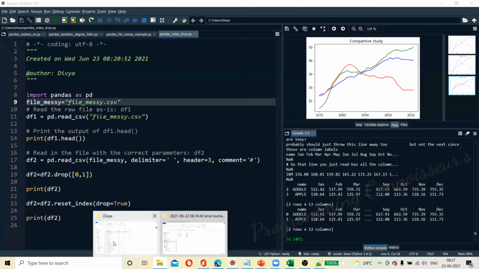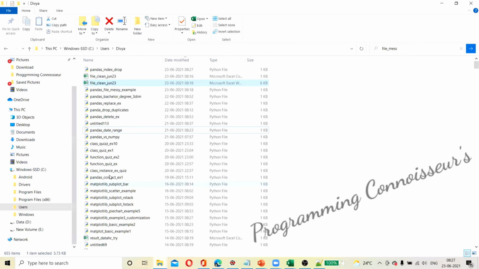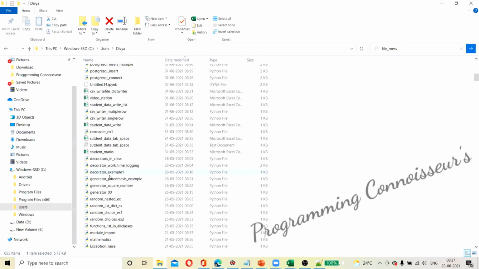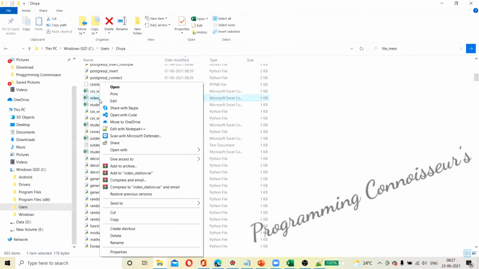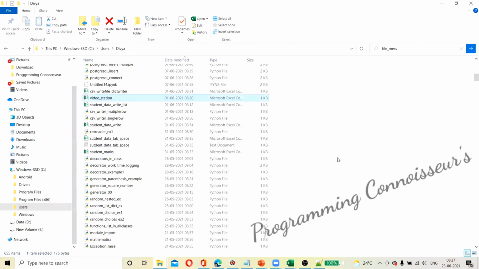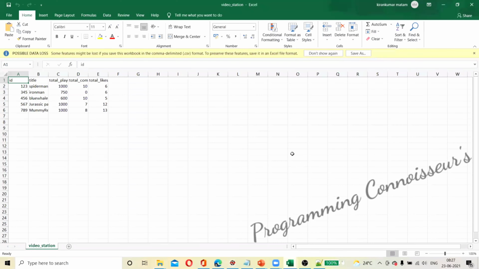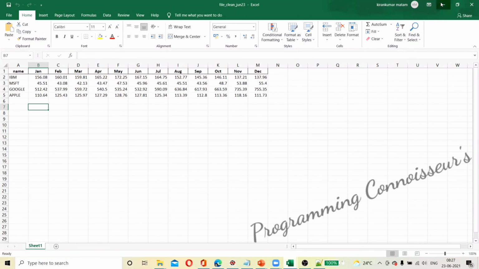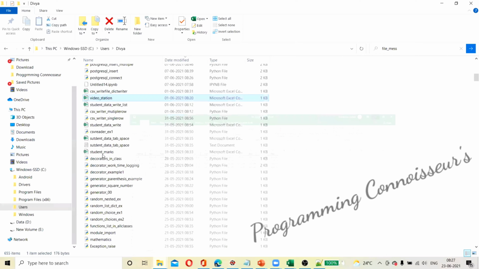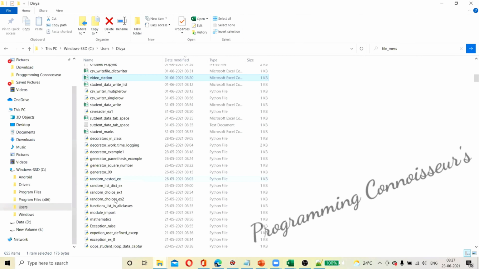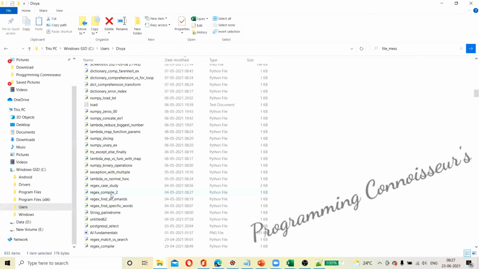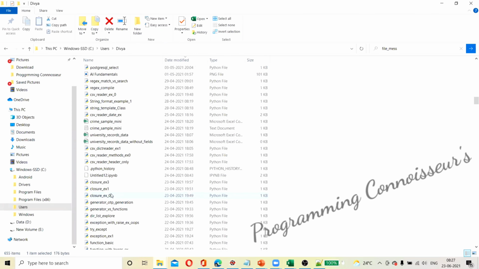We have some beautiful data sets. This is very little data. We can take this data also, but it is very little. We'll take some CSV file, which is very good.